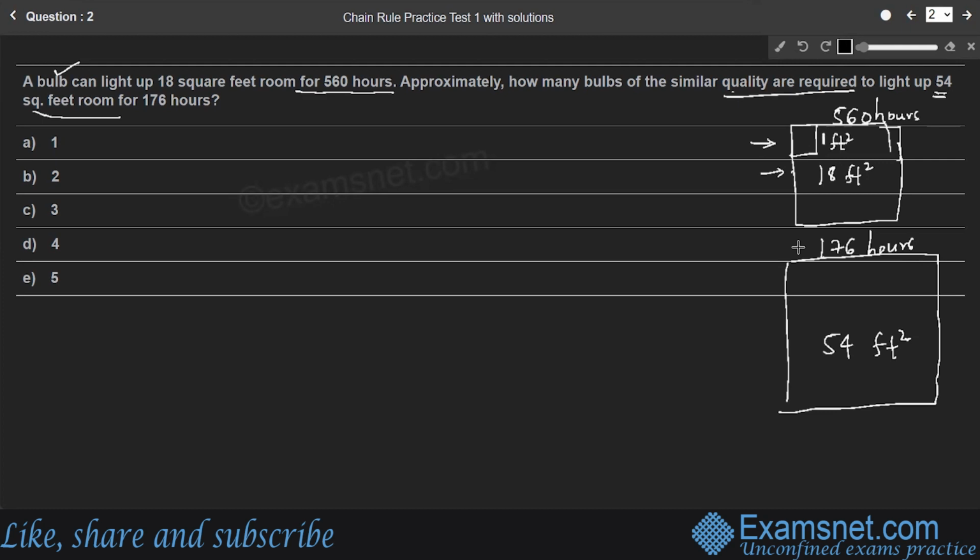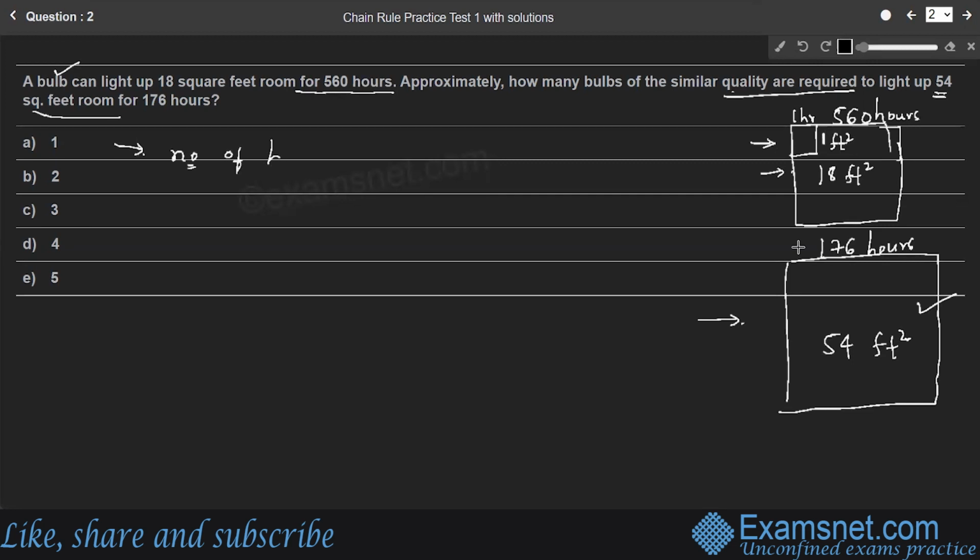So we'll consider the small area, which is 1 square feet area for 1 hour. How many bulbs are required? First we need to find that. Therefore, to light up this much area, which is 54 square feet area for 176 hours. Very easy question. So we'll consider the given data.